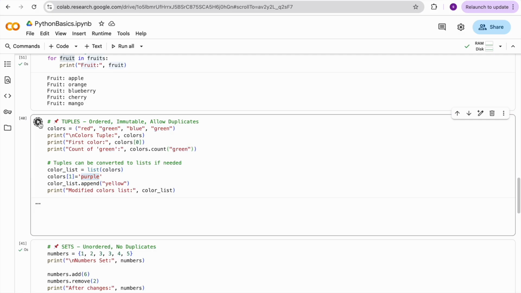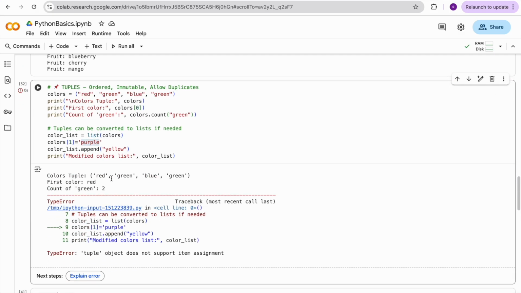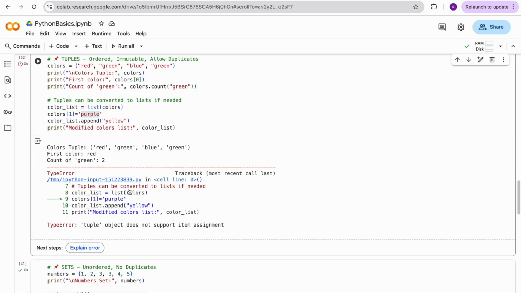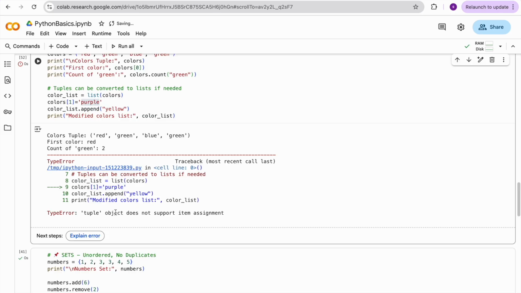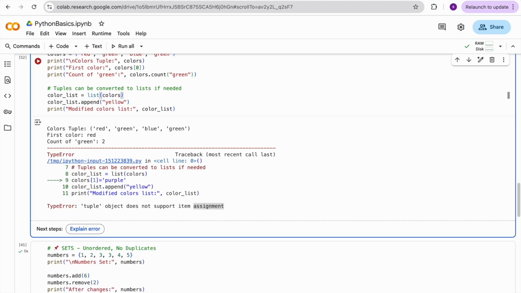Let me run it. I got an error. If you see here, tuple objects do not support item assignment. That means it is immutable, so you cannot change it. You cannot replace a value that already exists, but you can append at the last by using the append operator. So this is the tuple.